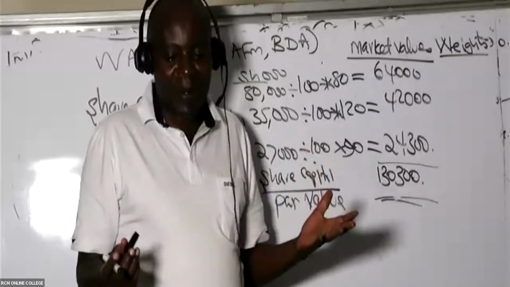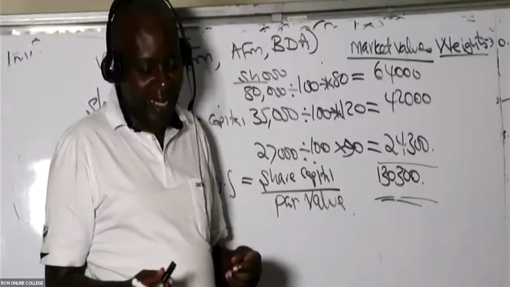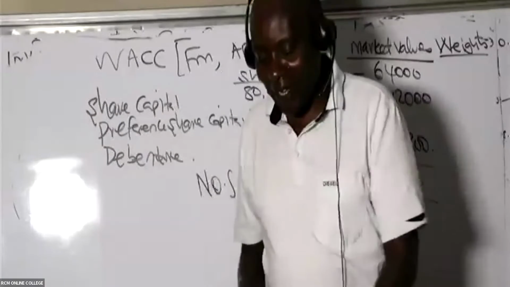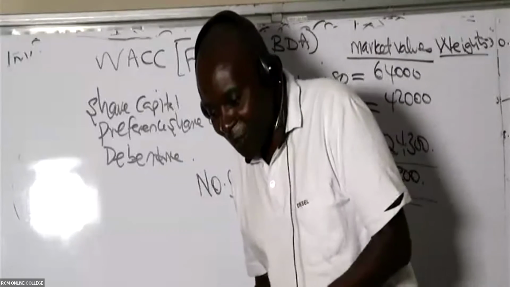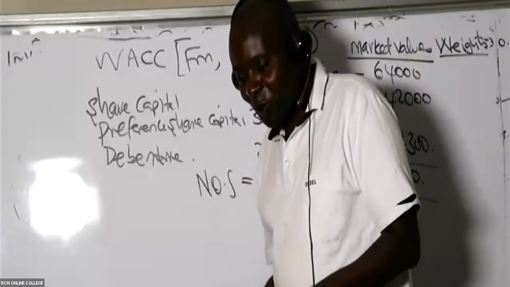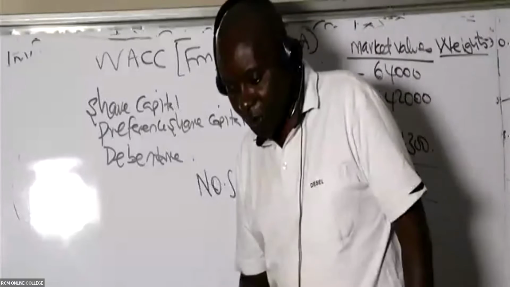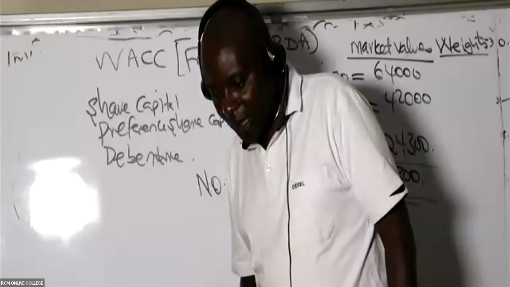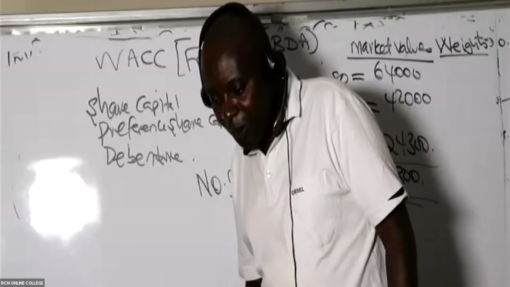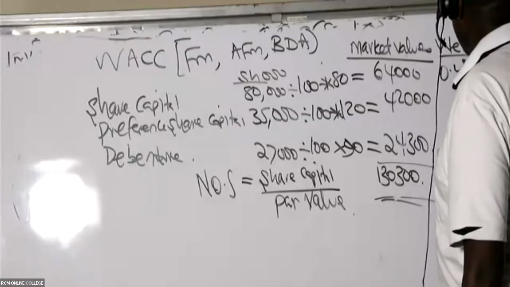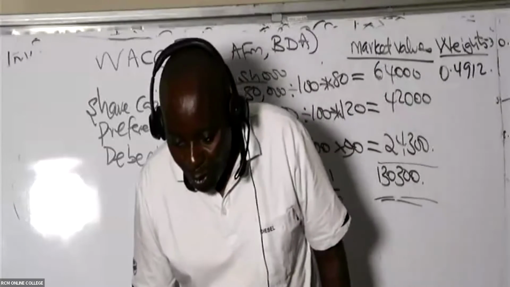For you guys, AFM guys, you shouldn't be rather slow. 100%, I like that. F4, yes. So could you kindly give me this in 4 decimal places? 4 decimal places will suffice. Let's read the first one together. I'm looking for these 4 decimal places. Abracadabra. What do I have here? 4912. So 0.4912. How about the weight for preference share capital? 0.3223.